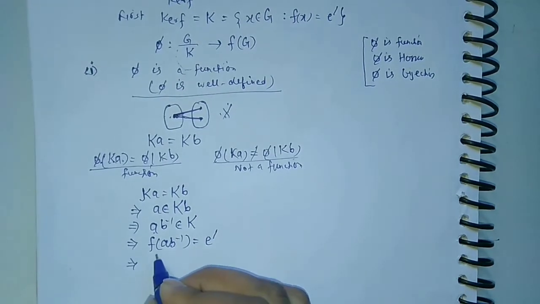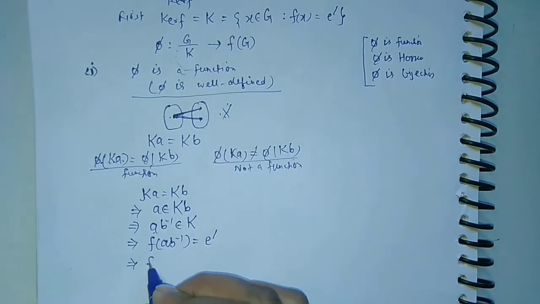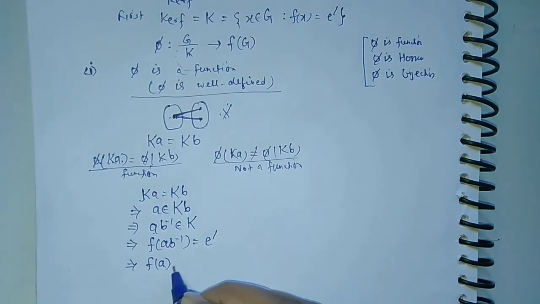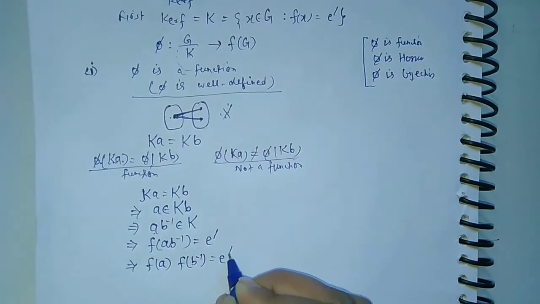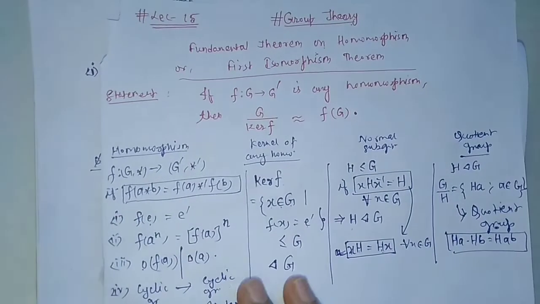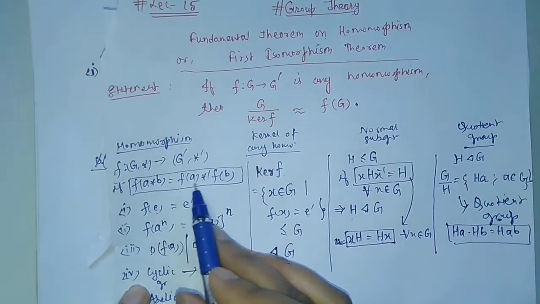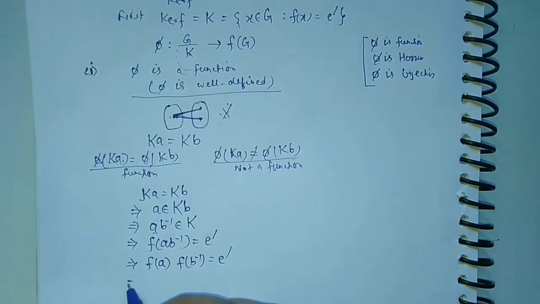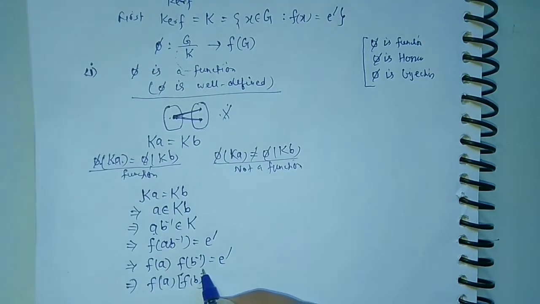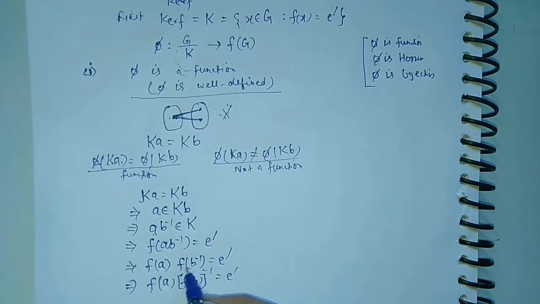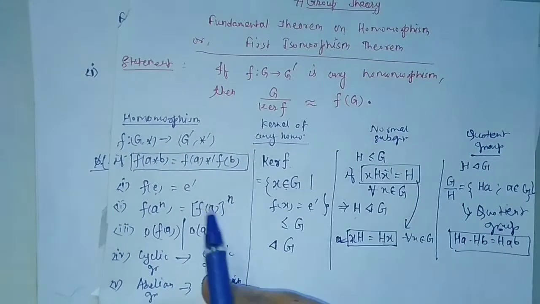And as f is a homomorphism, we can imply that f(a) into f(b) inverse is equal to e dash, from the definition of homomorphism. This will imply that f(a) into (f(b)) whole inverse is equal to e dash. f(b inverse) becomes equal to (f(b)) whole inverse, from property number 2.